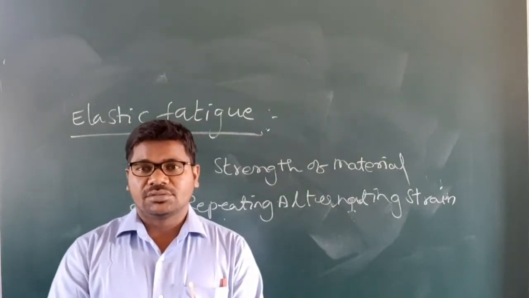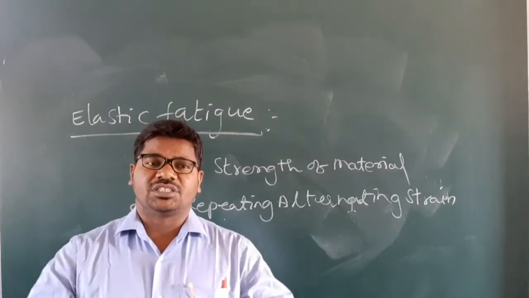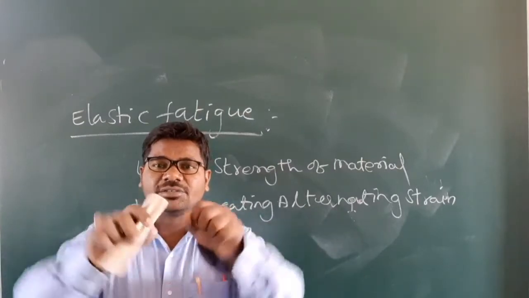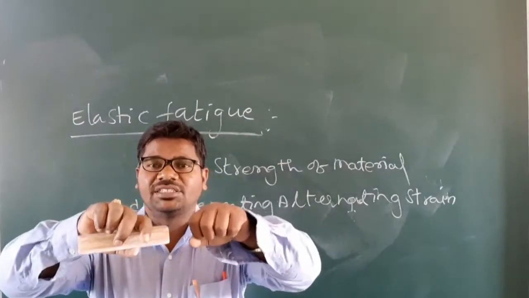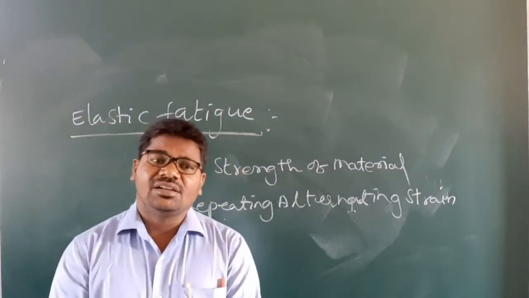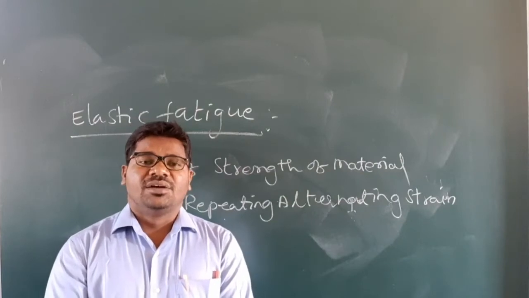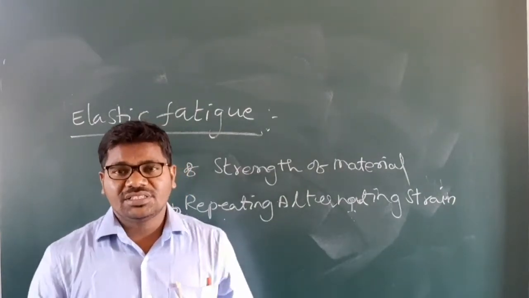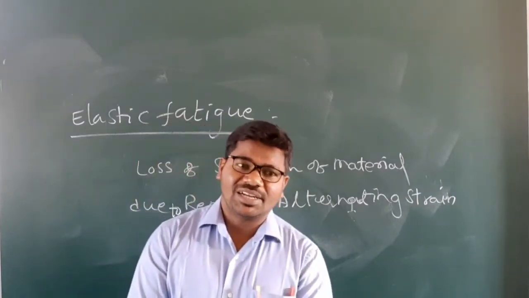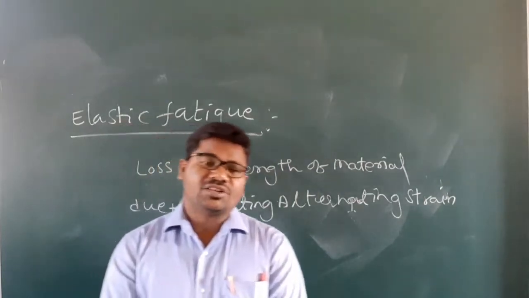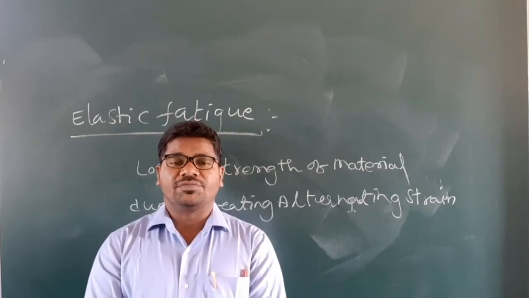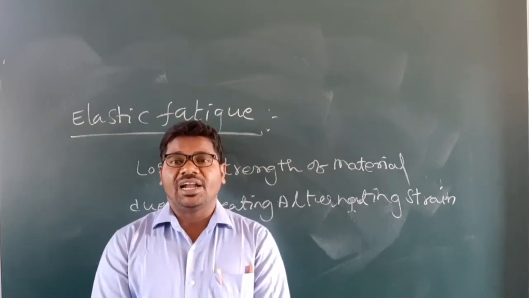For example, consider one hardware wire. We can bend it in opposite directions, which is alternating strain, repeating alternating strain like this. If we continuously do this, the material will lose its strength. This phenomenon we call elastic fatigue. What is elastic fatigue, my children? Elastic fatigue is defined as the loss of strength of material due to repeating alternating strain.